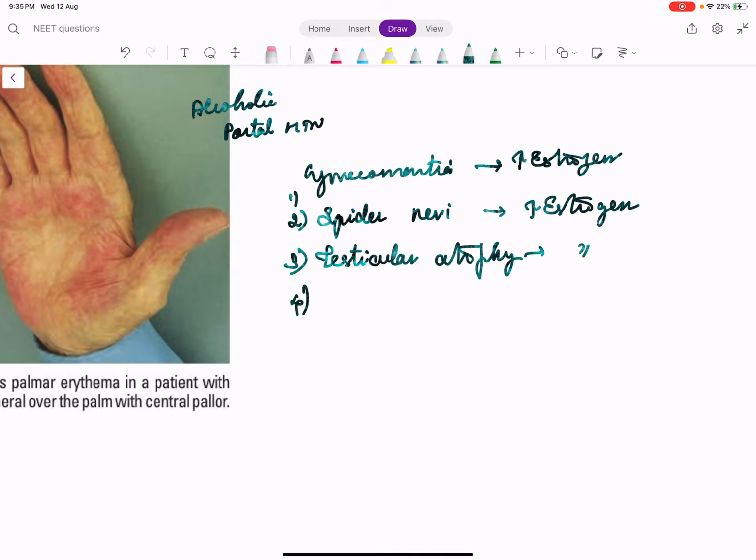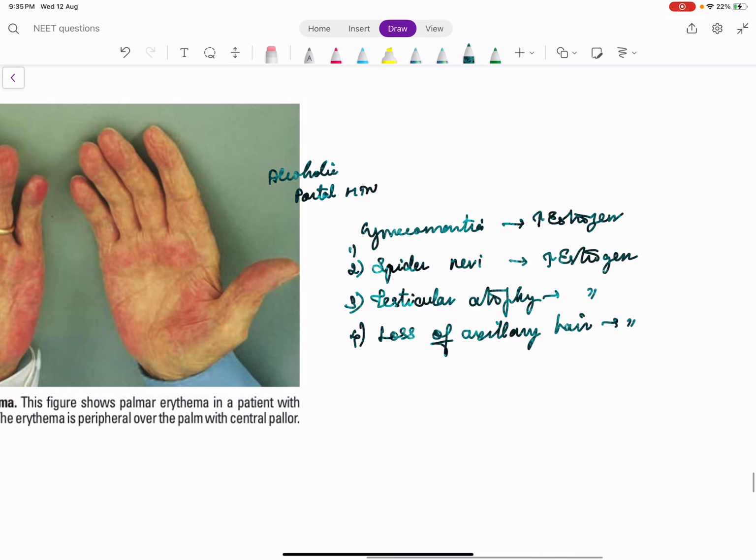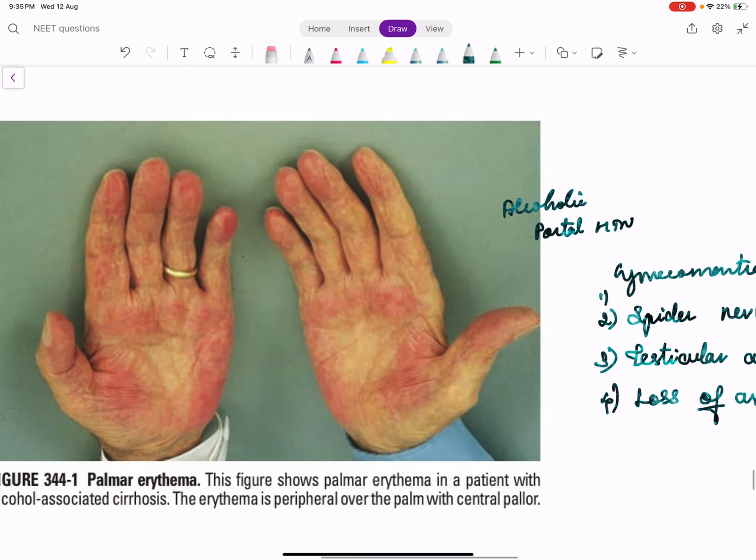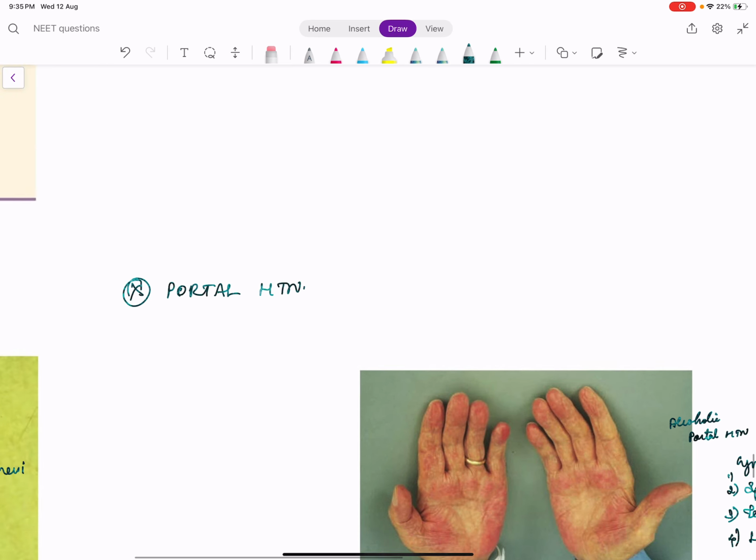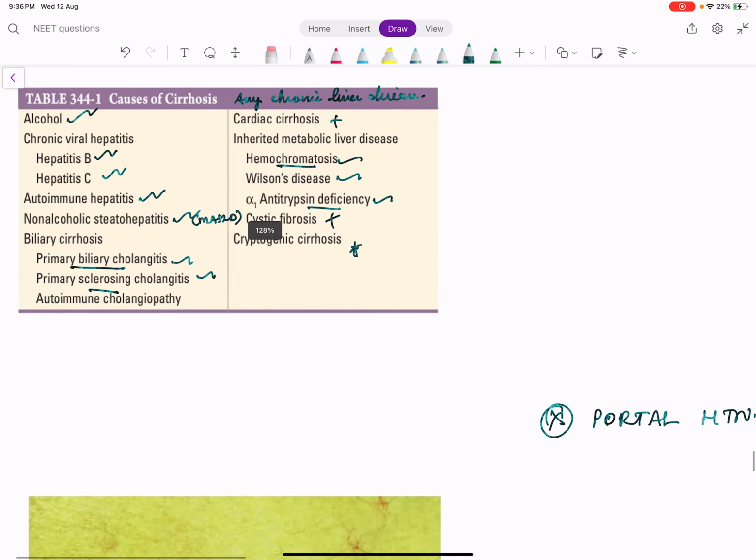The same estrogen leads to loss of axillary hair. So these are some of the clinical phenomena. So if image-based or video-based questions or scenarios are asked, you must pick up portal hypertension. Remember, portal hypertension is different from cirrhosis, right?